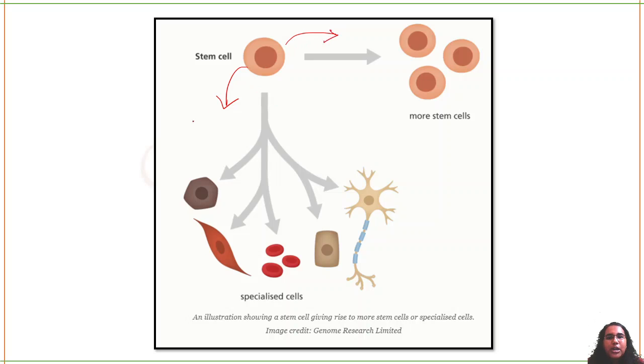So you will get one differentiated cell, which can be a blood cell, a neuron, an adipocyte, a chondrocyte, and the other cell will be a stem cell. This is the self-renewal property. So when a stem cell divides, it will give rise to one stem cell, the same cell itself, and one differentiated cell. This is how stem cells basically divide.